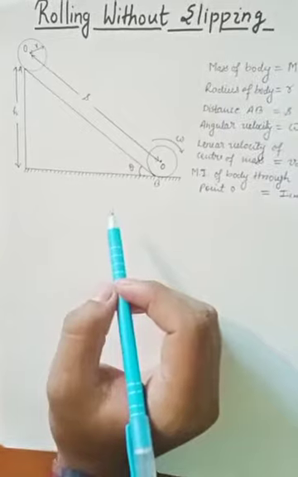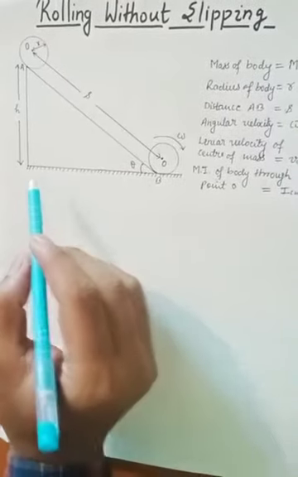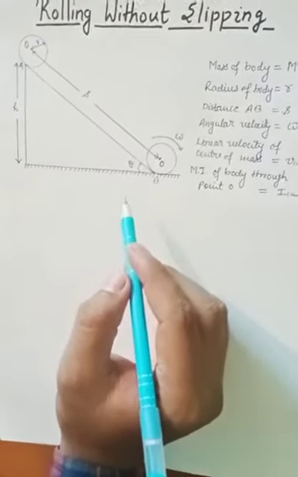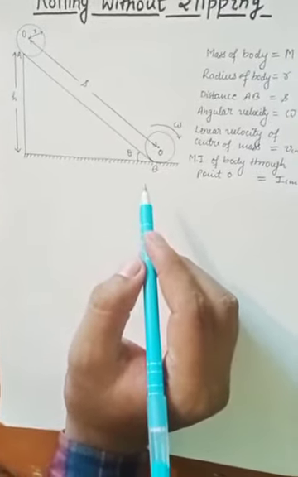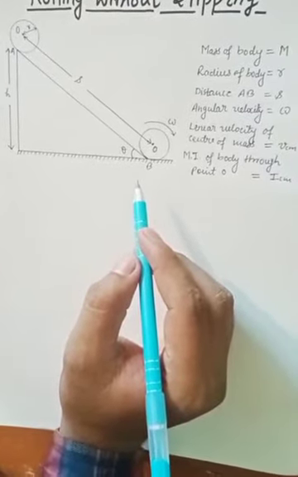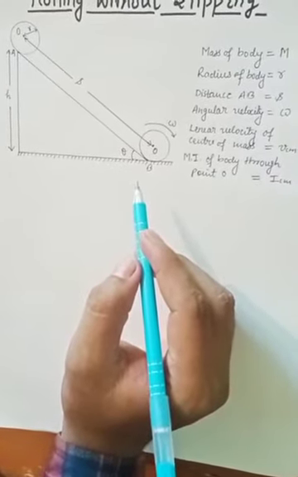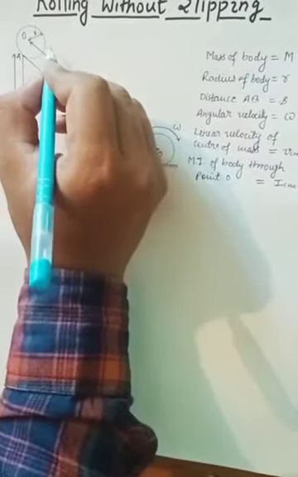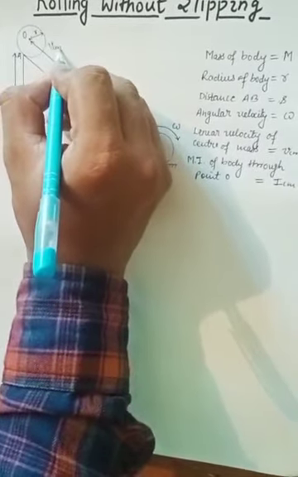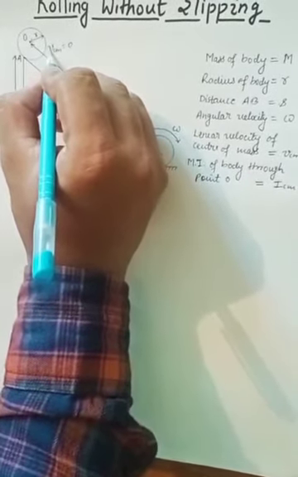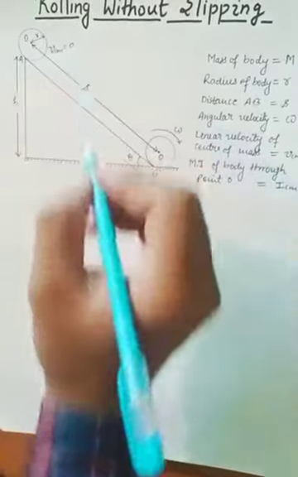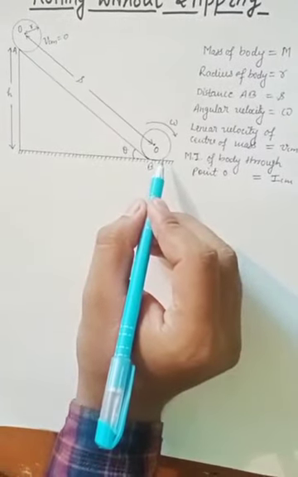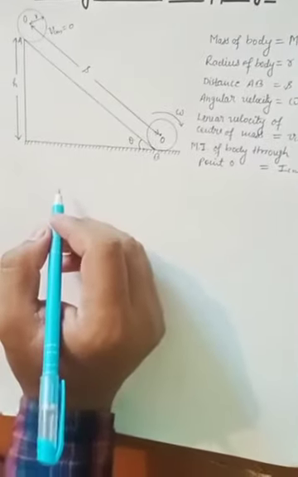Now I will derive the equation for ACM, the linear acceleration of the center of mass, with the help of the law of conservation of energy. Here initially its VCM value is equal to 0, meaning that the velocity of the center of mass of this body is 0 at the initial point, and at the final point it will be VCM. Now let us start.